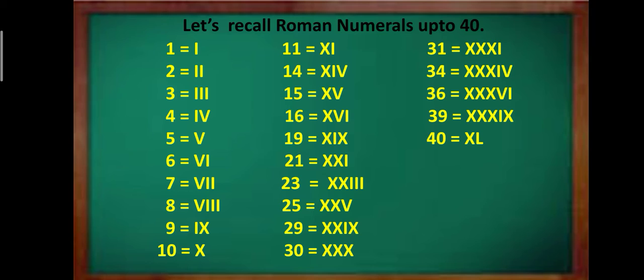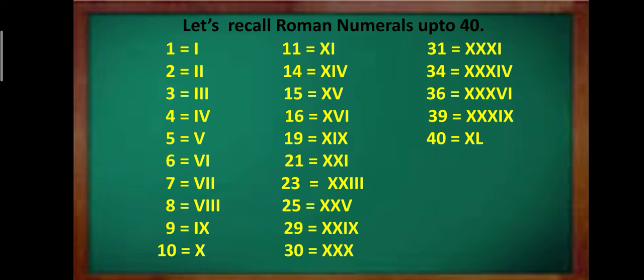For 30 you will repeat X thrice. For 31 we will add I to the right, so we will get XXXI. For 34 it will be XXXIV. For 36 it will be XXXVI.